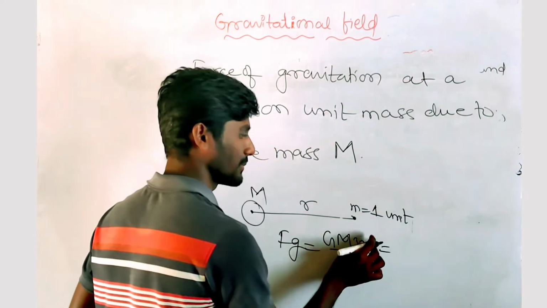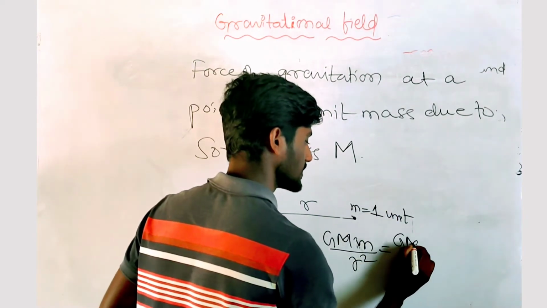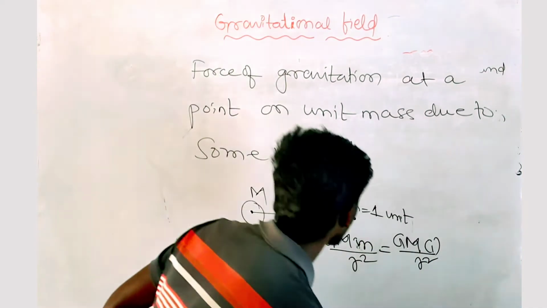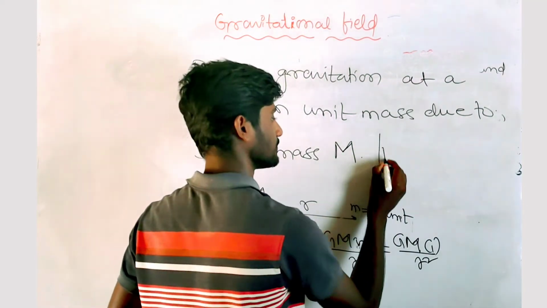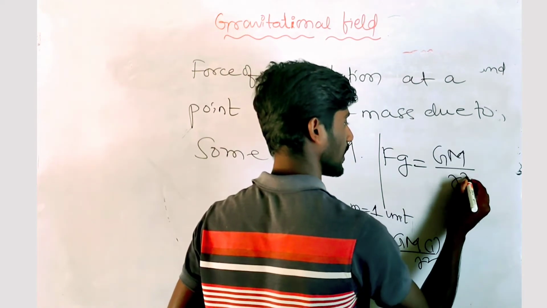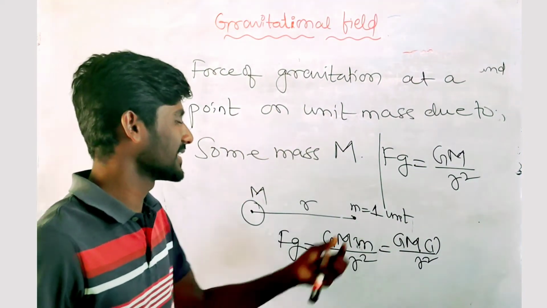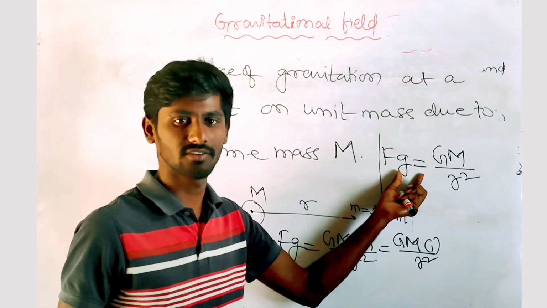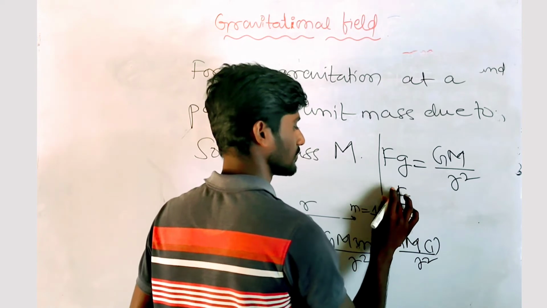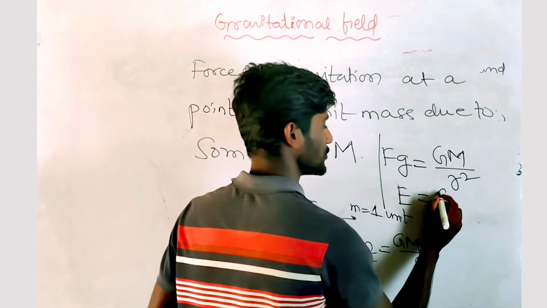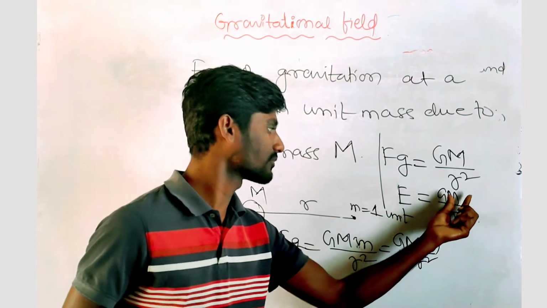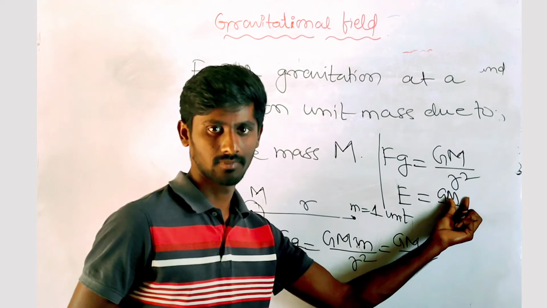And we know that this m is 1, so it is G into capital M into 1 by r square. Simply you can write it as G into capital M by r square. This is the mathematical expression of gravitational field, and we denote it with E. E is GM by r square. This is the gravitational field of mass capital M.